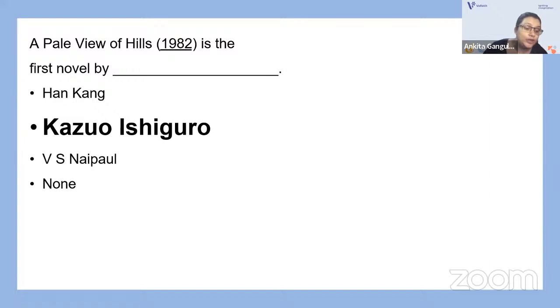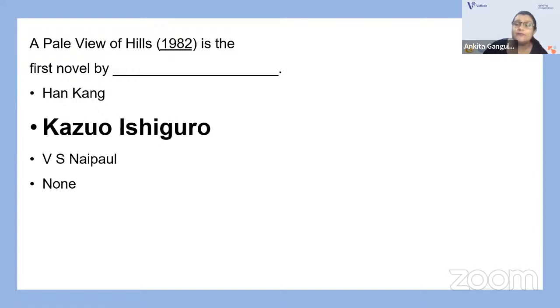It talks about Etsuko, a middle-aged Japanese woman living alone in England, and opens with a discussion between Etsuko and her younger daughter Nikki about the recent suicide of Etsuko's older daughter Keiko. Right? This is the rough plot of this debut novel of Kazuo Ishiguro.